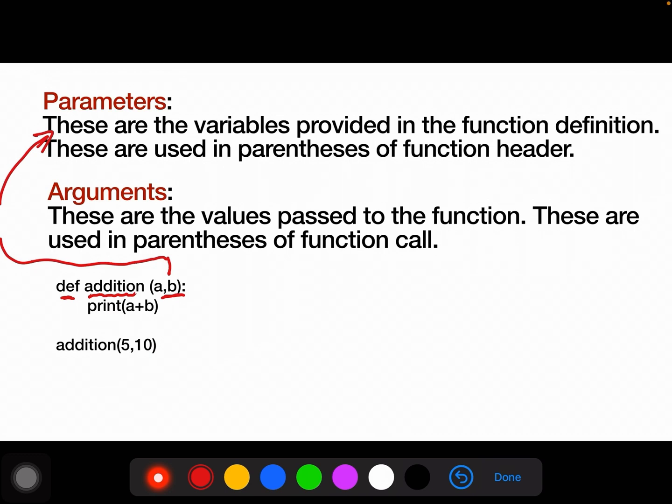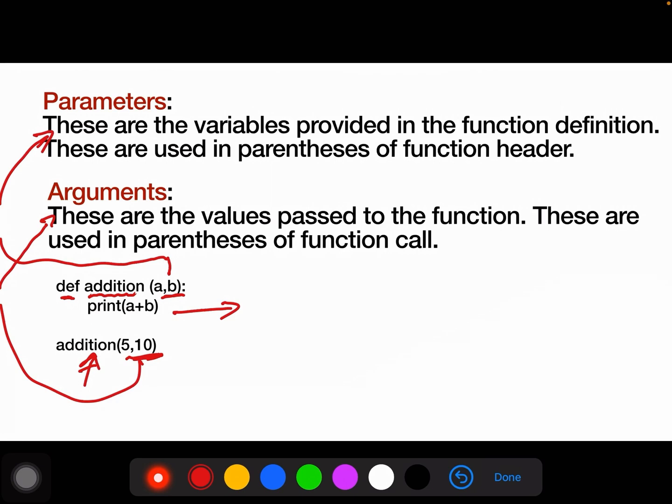In this function we have to add two numbers, so we are writing a statement in the function: print a plus b. When we call the function, we have to write the name of the function and we have to provide values to the parameters. These values are known as arguments.